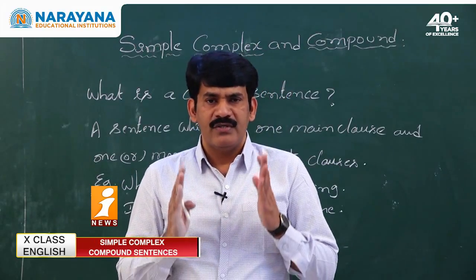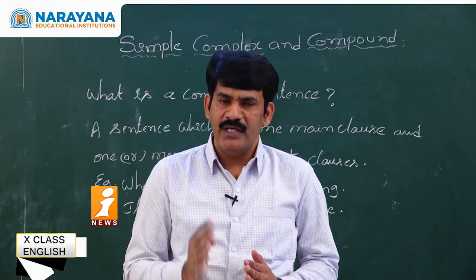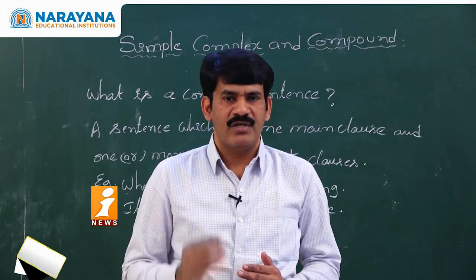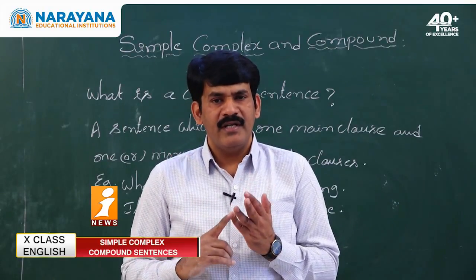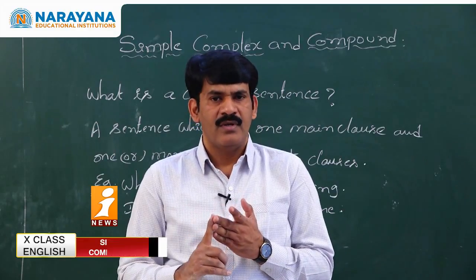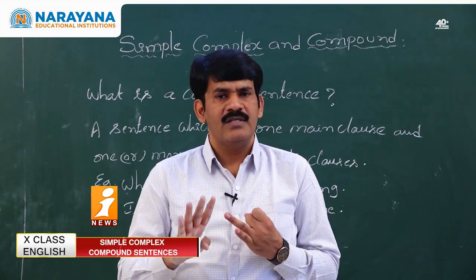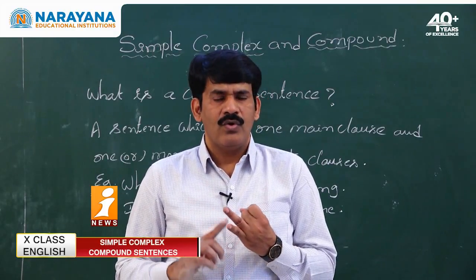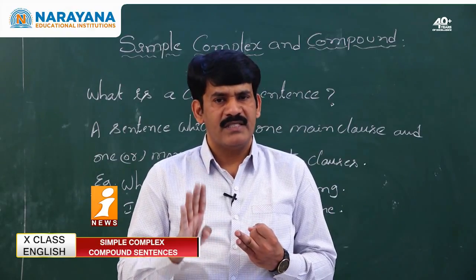My dear students, you need to remember that in complex sentences we use only subordinating conjunctions. We have three kinds of conjunctions: subordinating, coordinating and correlative conjunctions. Subordinating conjunctions are used in complex sentences, and coordinating conjunctions are used in compound sentences.